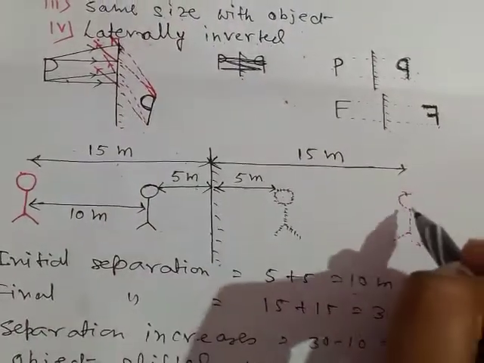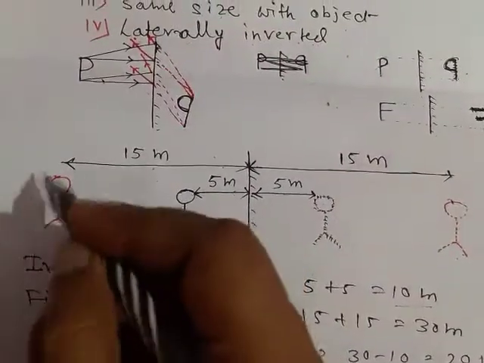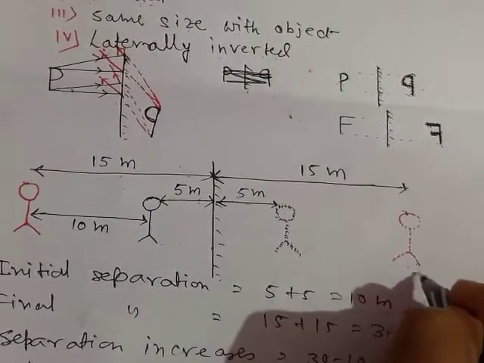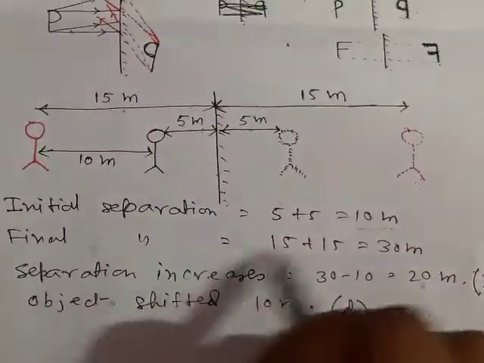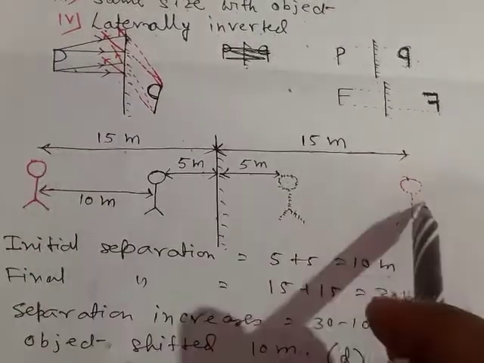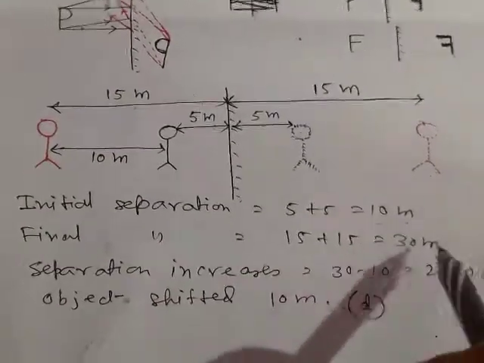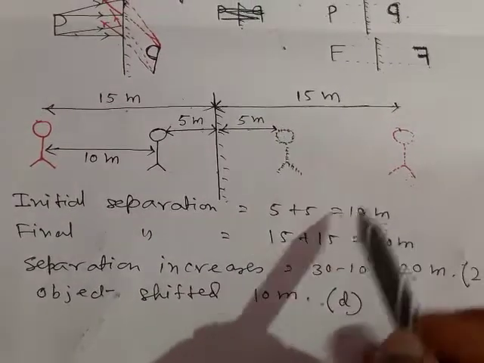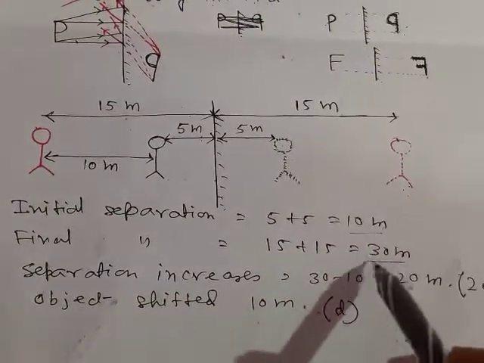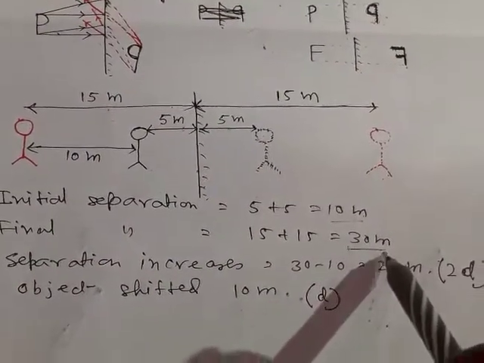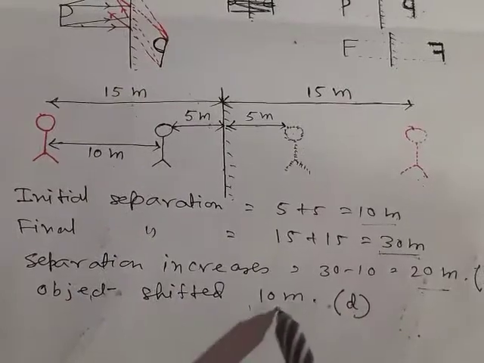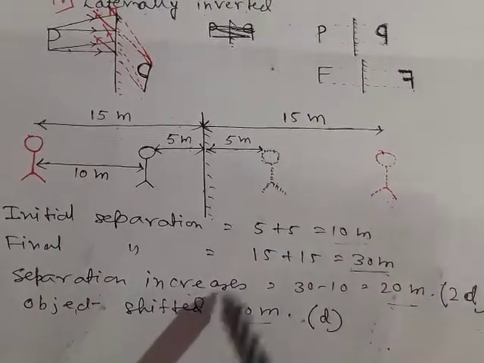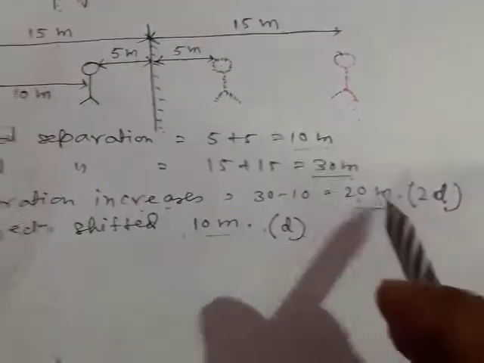So here the image will be formed. This is the new image and this is the new position of the object. So the new image will also be formed at a distance of 15 meters from the mirror. So finally the distance between the image and the object is 30 meters. So the separation initially was 10 meters, and after shifting the separation becomes 30 meters. So the increment in separation is 20 meters, but the object was shifted 10 meters. So by shifting 10 meters, the separation between the image and the object increases by 20 meters.